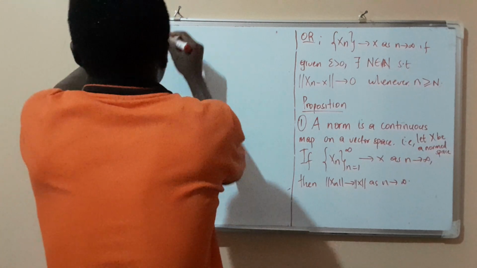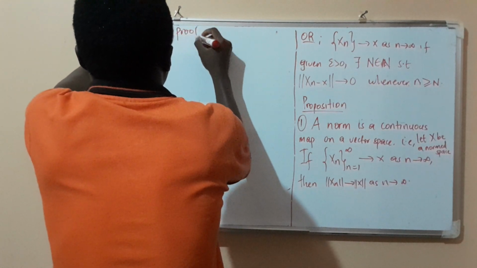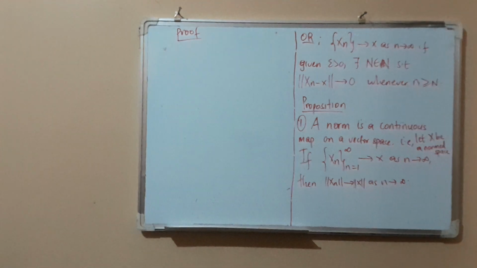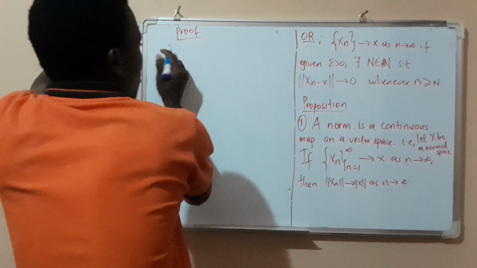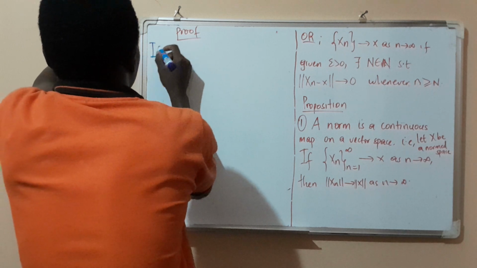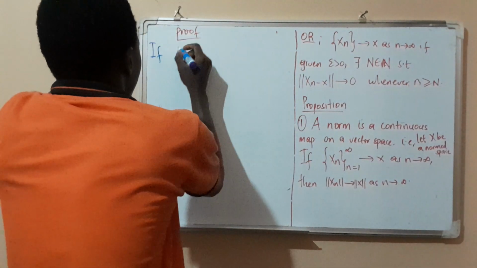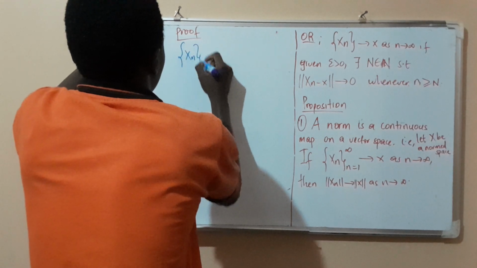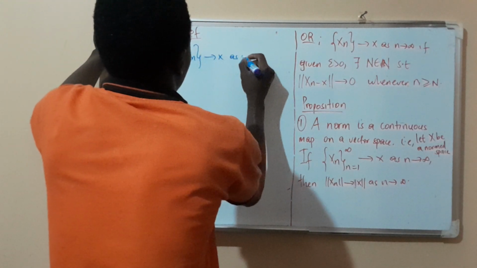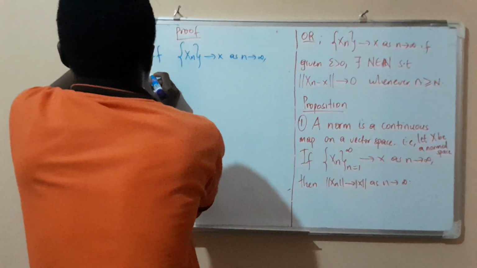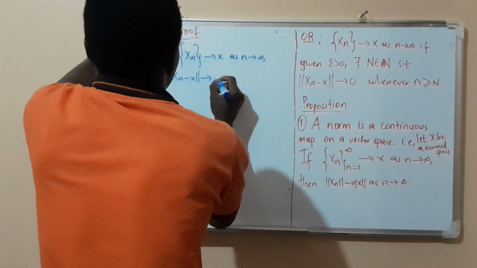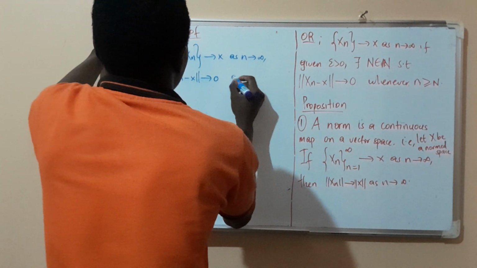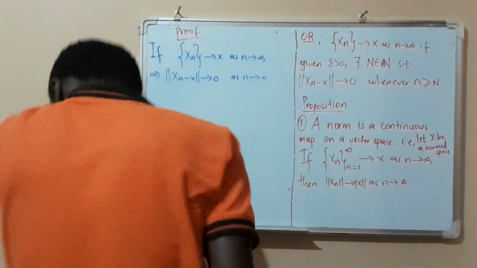Proof of the statement. Proof. Now we are going to start with what we have and use that to get what we don't have. Now if this sequence here converges to x as n goes to infinity, this implies that the norm of x_n minus x goes to 0 as n goes to infinity.